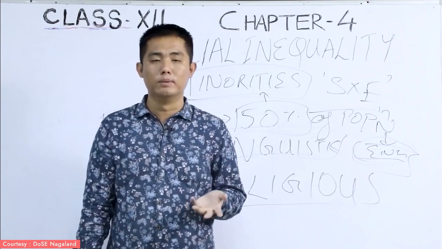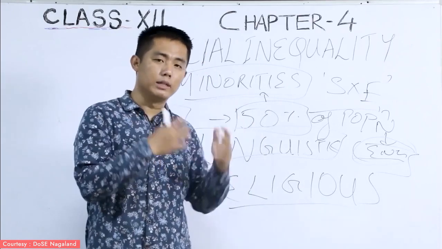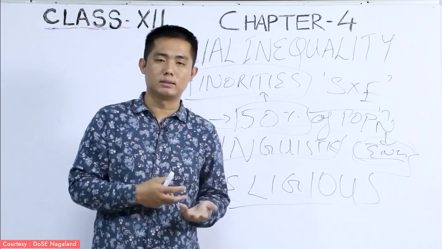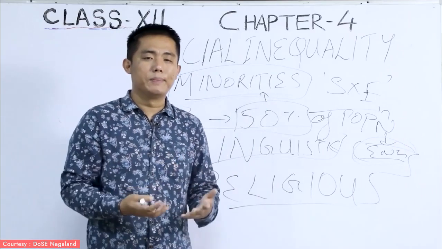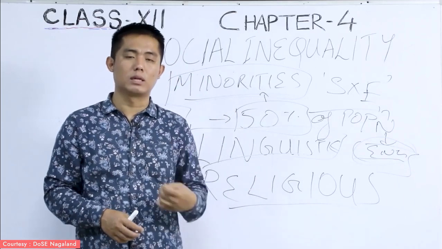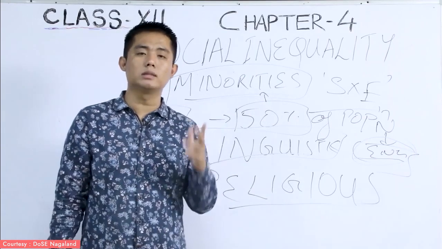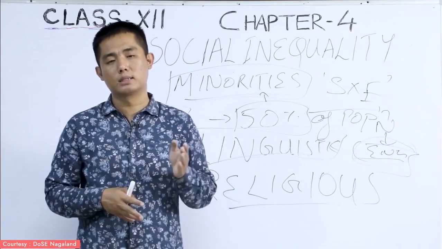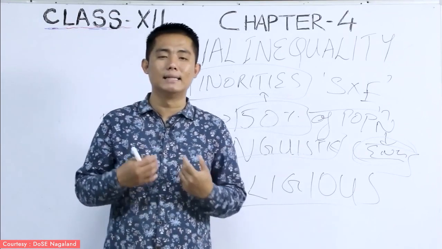So there are some problems which have come up because of these minorities. Maybe the majority group of people try to dominate over the minority group of people, and that is when the clashes begin. Or the majority group of people try to enforce the majority's rituals, customs, or practices, which have not been practiced by the minorities. That is when the clashes start. And that is the reason why, in order to prevent all those things, the government has come up with some provisions.